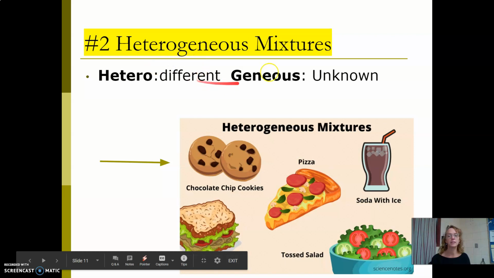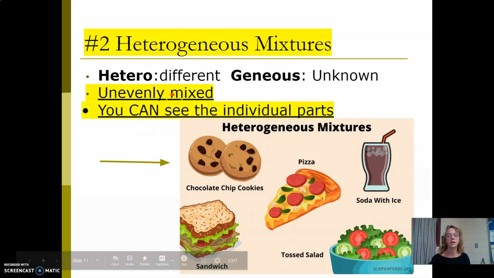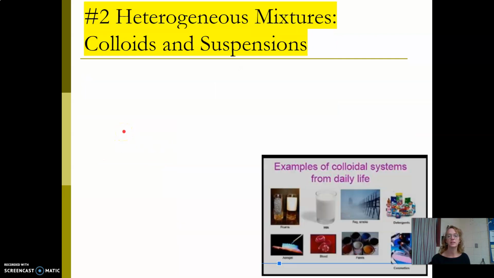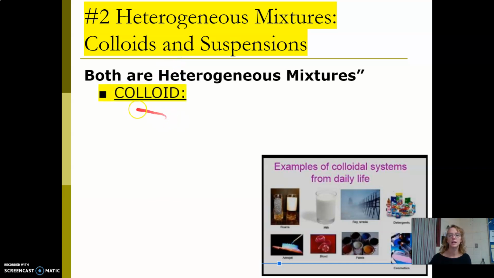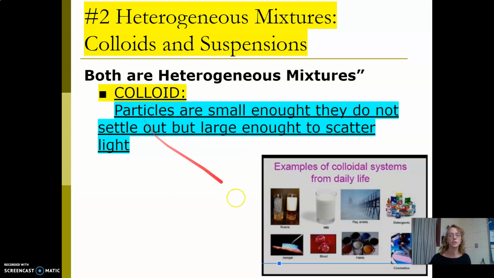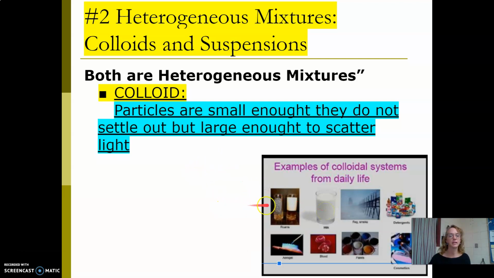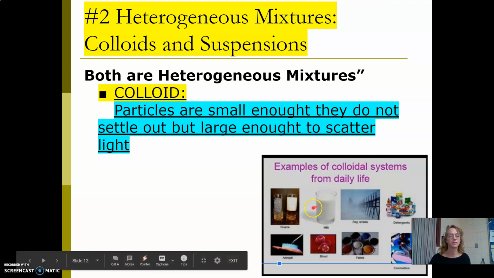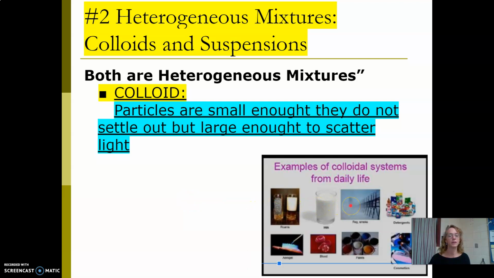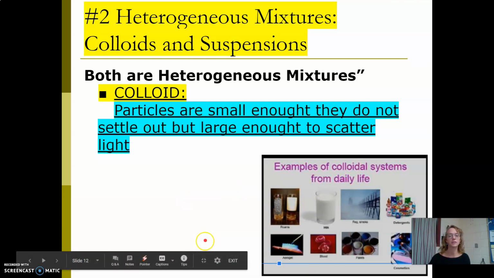Heterogeneous, the prefix hetero means different, geneous is unknown. Things are unevenly mixed because we can see those chunks. And there are some examples. There are two types of heterogeneous mixtures, and this is where it gets a little tricky. Colloids are usually liquids that are thick. They have particles in there that are still small, but they're big enough that they would scatter light. So if I shined a ray of light at this glass of milk, the light would go in all different directions. Okay, if you shine a ray of light at a solution, you'll see the beam go right through. So these are all examples of colloids.